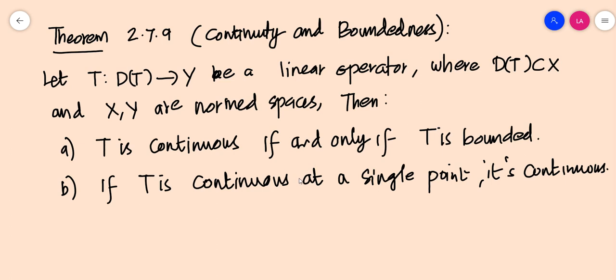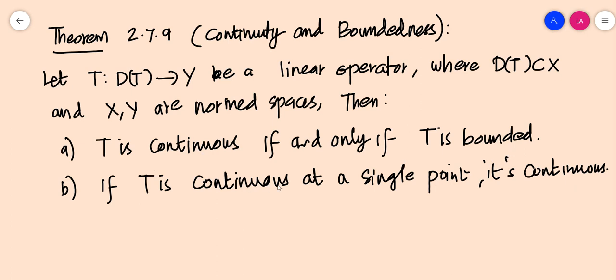Which means that if T is continuous at one particular point, that is enough to establish that T is continuous everywhere. And using that, if T is continuous at a single point, then T is continuous everywhere, and if T is continuous, then T is bounded. So T can be considered a bounded linear operator.